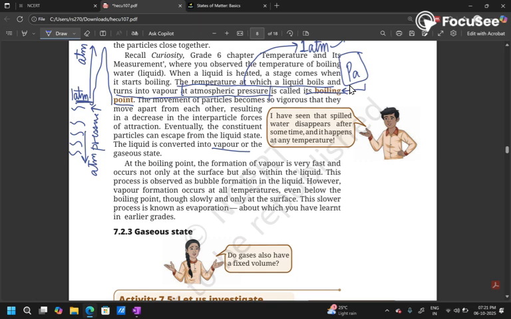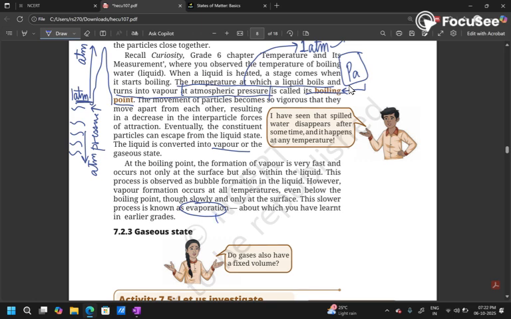If it rains, you see that after a couple of days, the water which was stagnant on the roads or on the pavements vanishes. This is because even though the temperature has not reached 100 degrees Celsius, the water vanishes. The water has not boiled, in fact, it has evaporated. So evaporation is that phenomenon in which the state of a liquid substance, that means any liquid, changes into vapor state even when the temperature has not reached the boiling point.